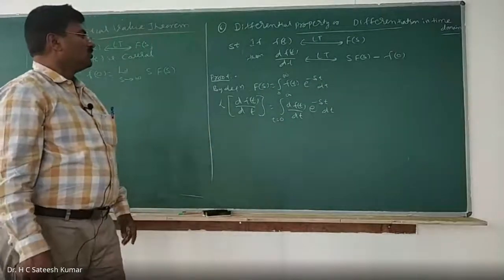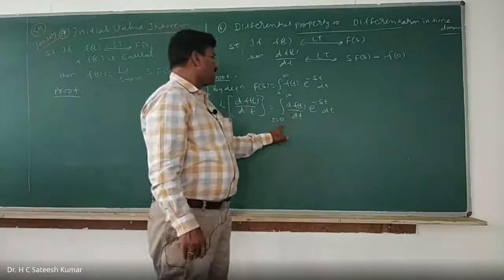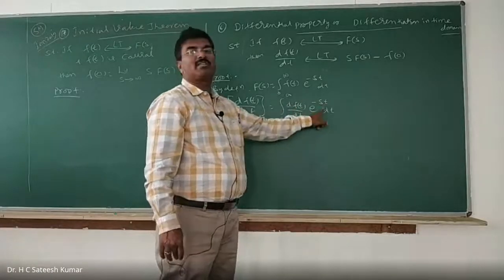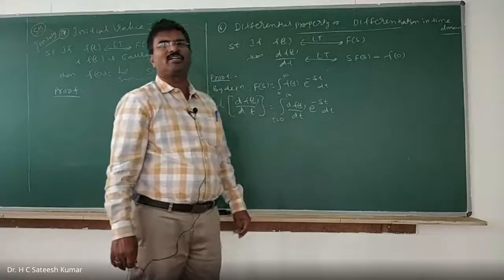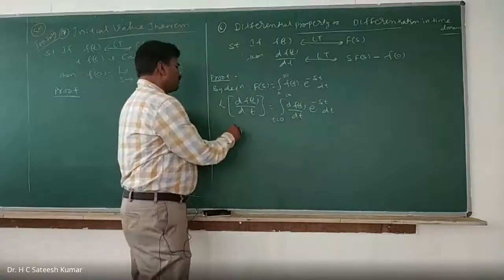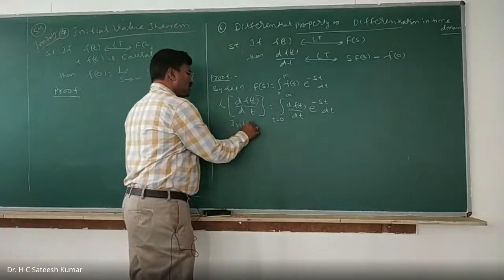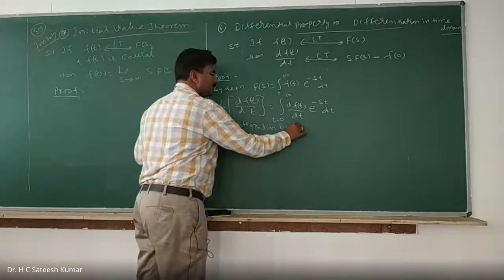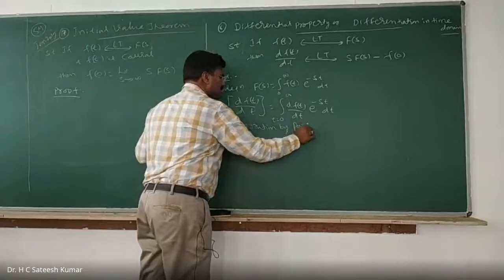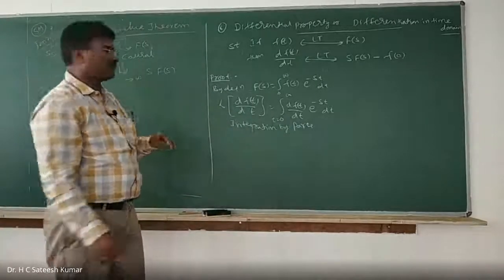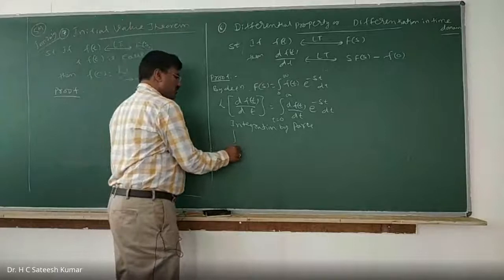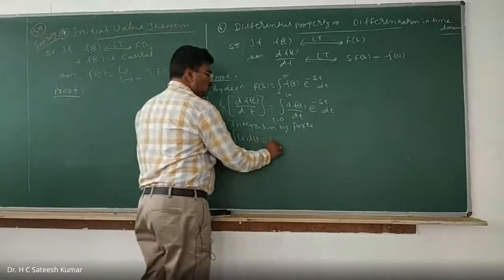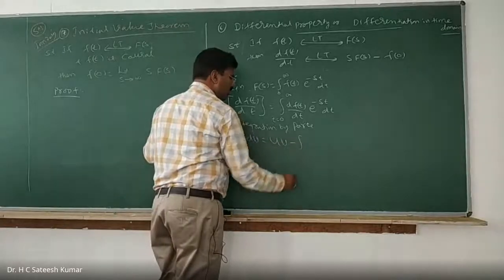Now, here the integration is with respect to time. Both of them contain the time quantity, so we'll have to go for integration by parts. So you can use integration by parts. According to this, we have: integration of u dv is equal to uv minus integration of v du.